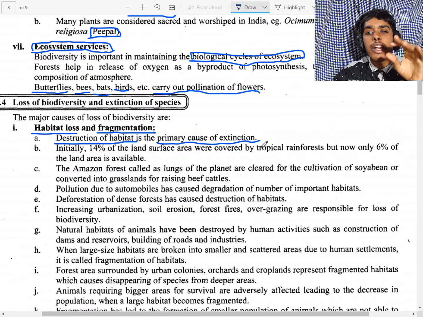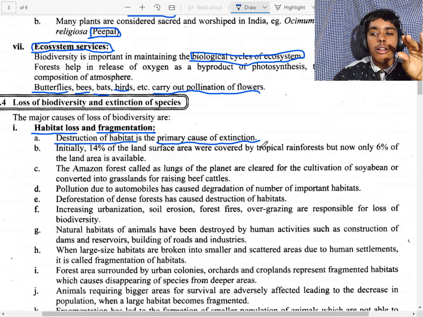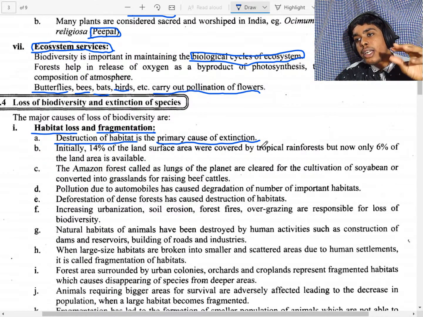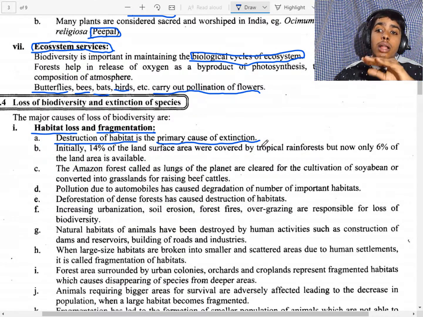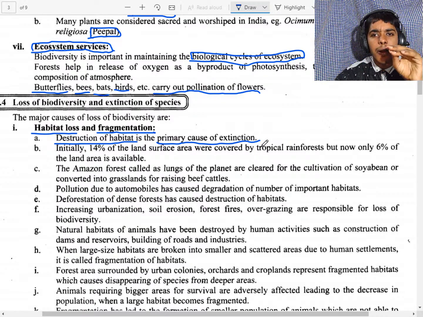That means if in a forest there are lots of plants at the initial stage, but due to deforestation the plants are cut and the habitat is lost to the wild animals, it is called extinction. That means loss of the animals permanently.